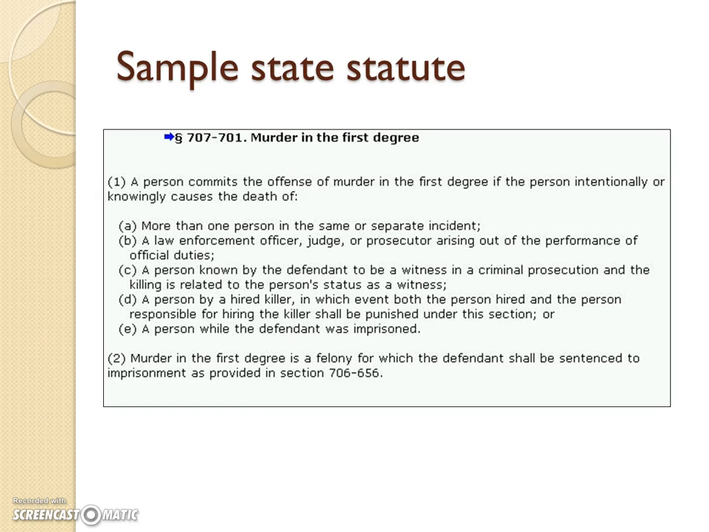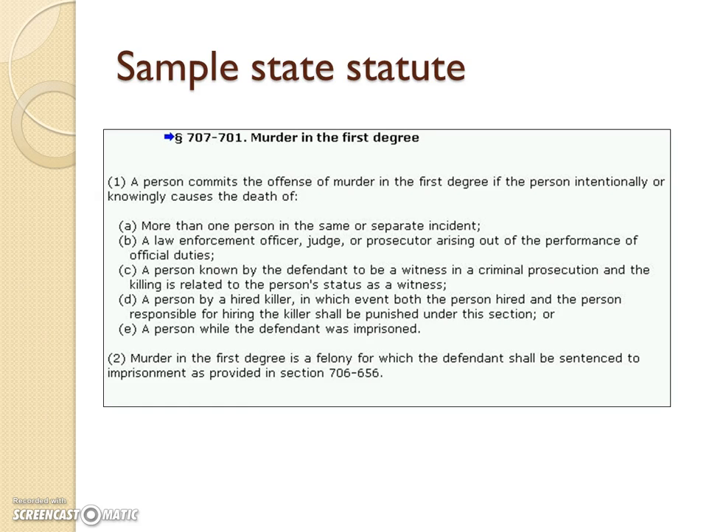B is a law enforcement officer, judge, or prosecutor arising out of the performance of their official duties. So if you are a bank robber and you shoot one of the people who's in the bank at the time you're doing the robbing, and they're a judge but they're wearing their casual clothes, you don't know that this person's a judge, this doesn't automatically bump you up to murder in the first degree because you're not killing the judge as a judge. Same thing with the police officer or the prosecutor. If you don't know who that is, that keeps you at murder in the second degree.